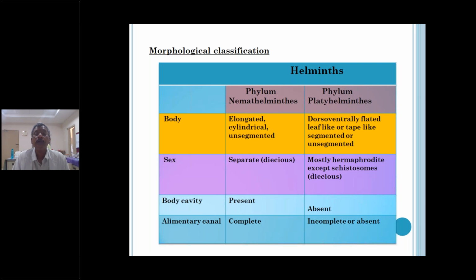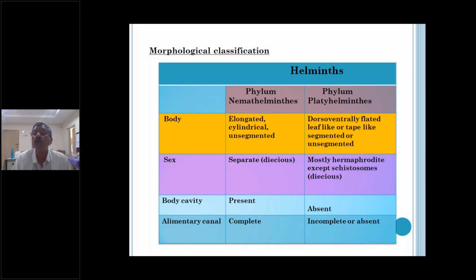Coming to sex, in case of nematodes, male and female are separate. A male worm is there, a female worm is there. In Platyhelminthes, there are no separate male and female worms. Both male and female organs are present in a single worm, except Schistosoma.